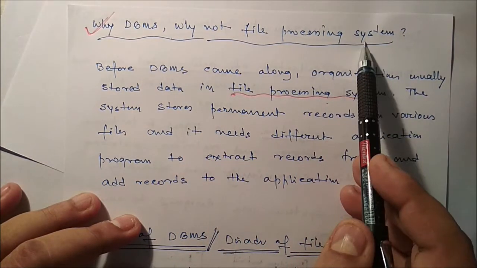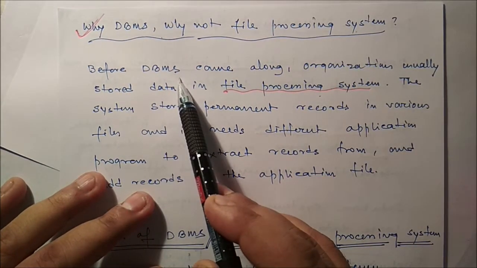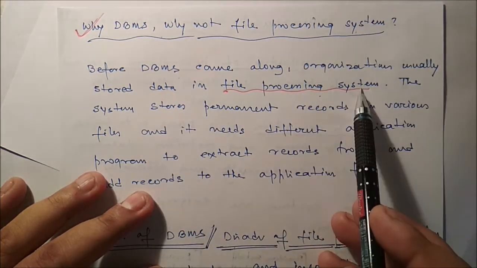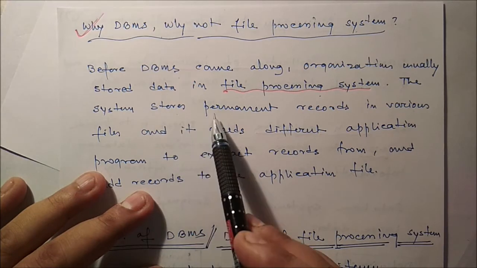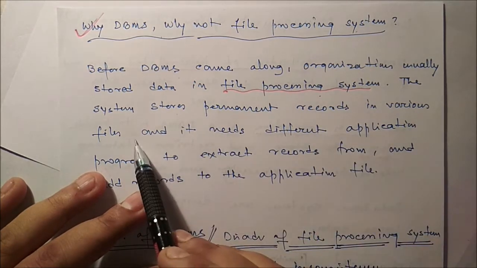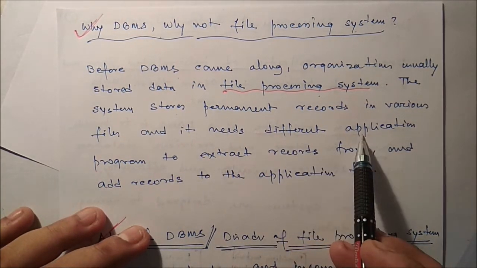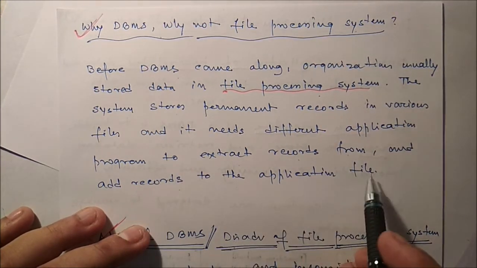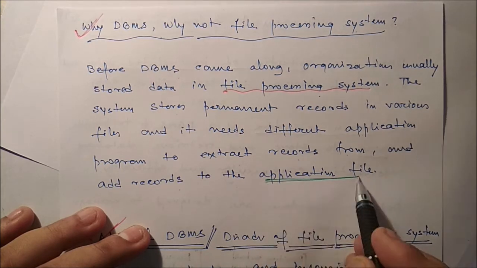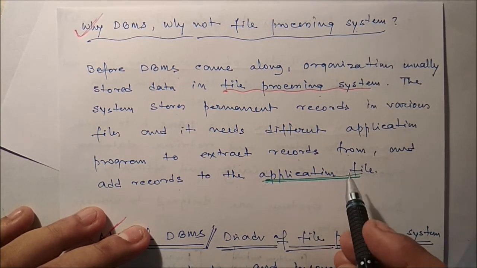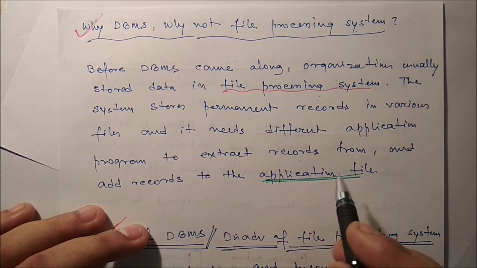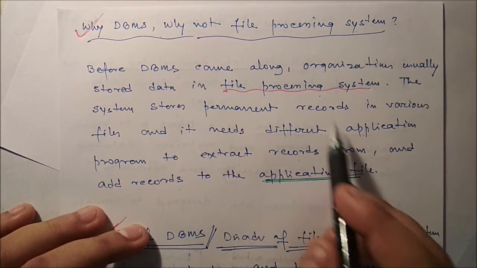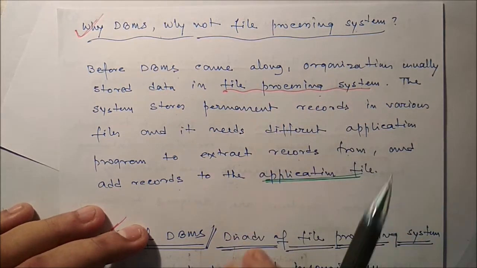So why DBMS? Why not a file processing system? Before DBMS came along, organizations usually stored data in a file processing system. The system stores permanent records in various files, and it needs different application programs to extract records from and add records to the files. It is the old technology where we use dedicated software for specific tasks. It is not generalized software, and we cannot do everything using a file processing system.